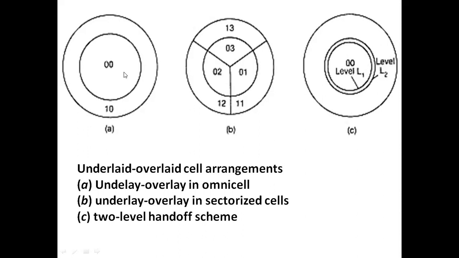One is underlay, another one is overlay. In this case, these two regions are maintained by two power levels. For this cell area, the cell site uses some power level, and for this cell area, it uses another power level. As well, the frequency channels for the underlay are different from the frequency channels of overlay.